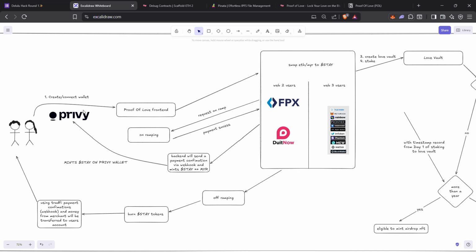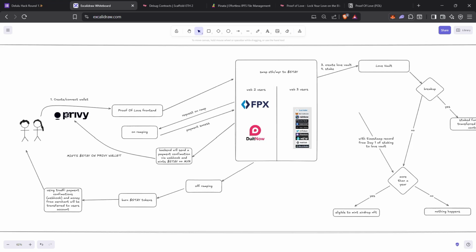Privy is a smart wallet where you can log in with your OAuth like Google or your socials, or just use your email. It will also create another wallet on the back end, but you don't really see it. It's Web2 friendly, and you can also connect your MetaMask or any of your EOA wallets. All right, so that's it.